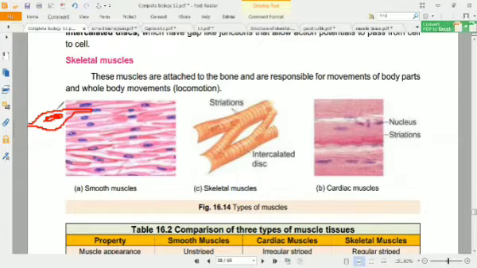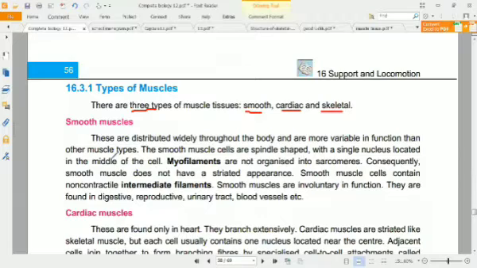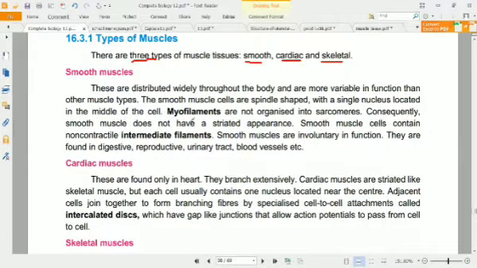It does not have striation, meaning these types of dark and light bands which are present in cardiac or skeletal muscles. You can see such type of lines. These are called striations. So they are not present in the smooth muscles, and they are joined together with their spindle form from here with one another, as well as myofilaments are not organized in sarcomeres.